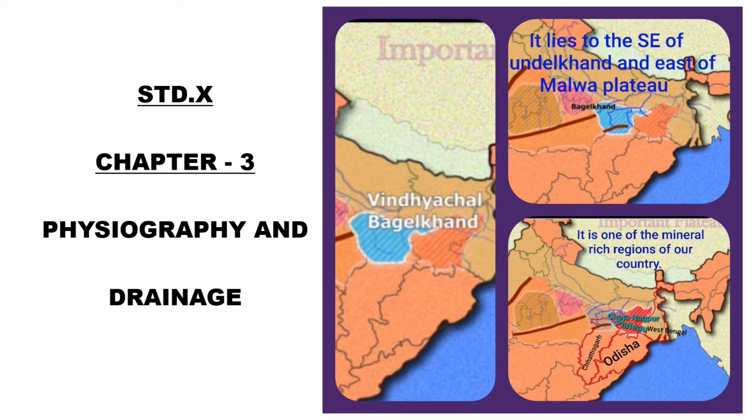After that we have Chota Nagpur Plateau. Much of this plateau spreads in Jharkhand and extends into adjoining states like West Bengal, Odisha, and Chhattisgarh. It is one of the mineral-rich regions of the country. Minerals such as mica, bauxite, copper, limestone, iron ore and coal are found here.